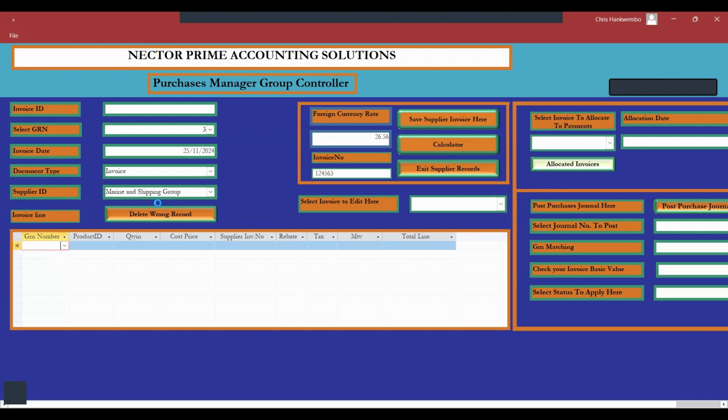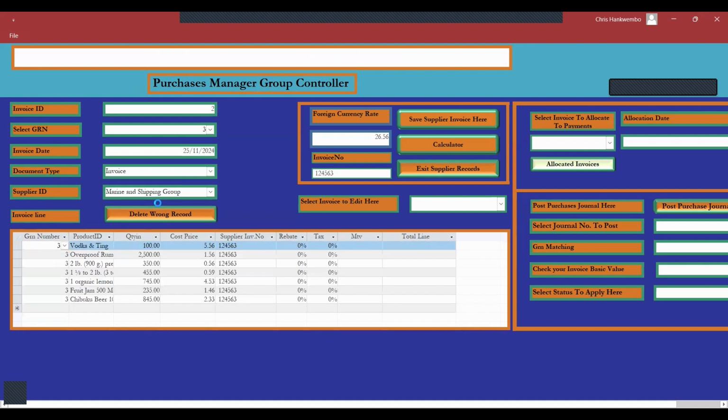Wait a little bit for it to do the magic. Remember, I'm using a phone, not a router. The router is quicker. Now you can see it has put in the information, the invoice number and everything. So the only thing I needed to do is leave it that way and save it.